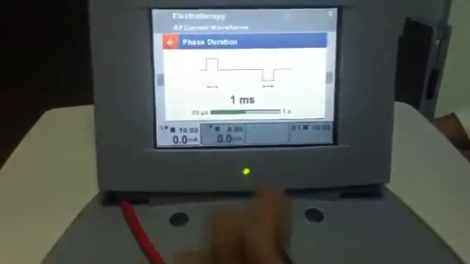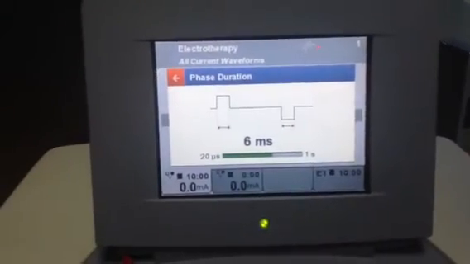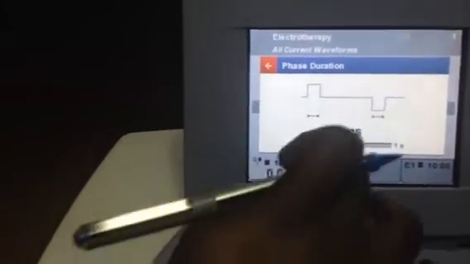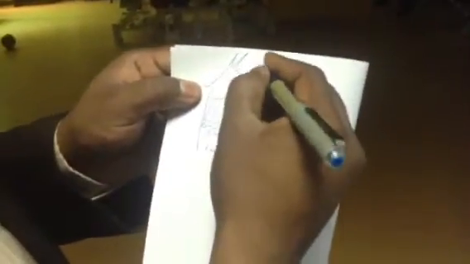You can decide. For example, if I want more phases, I can decide more current. If I want less, I can decide less. This is millisecond. You can go to microsecond also. That mu is microsecond. So you can decide how much ever you want.